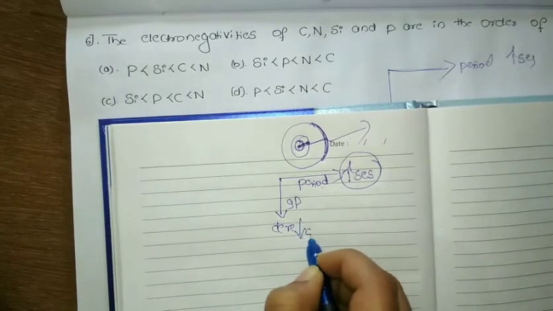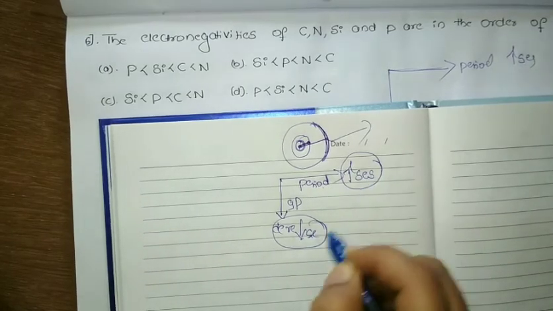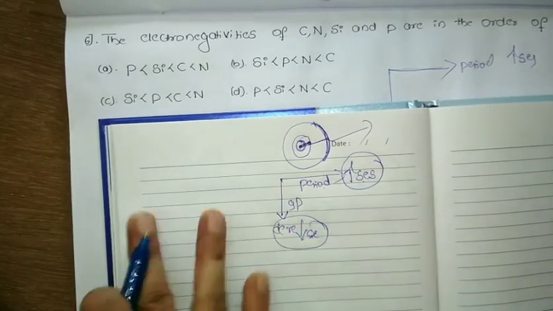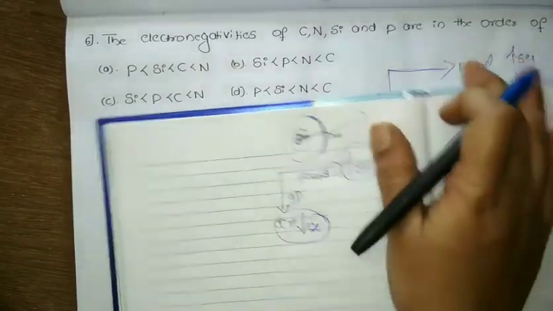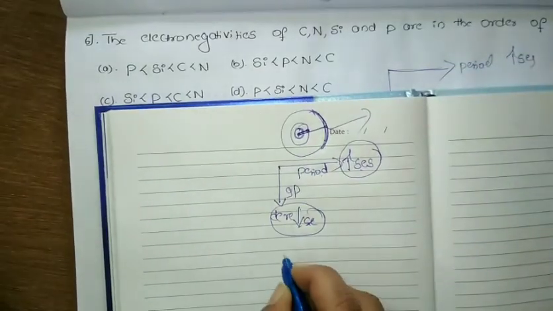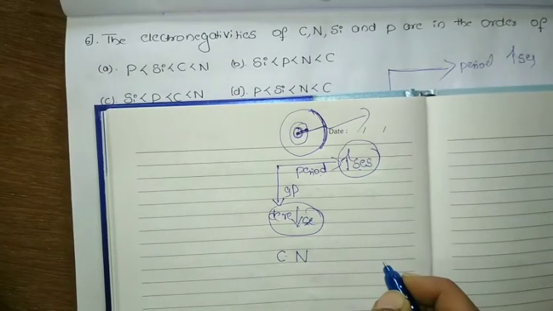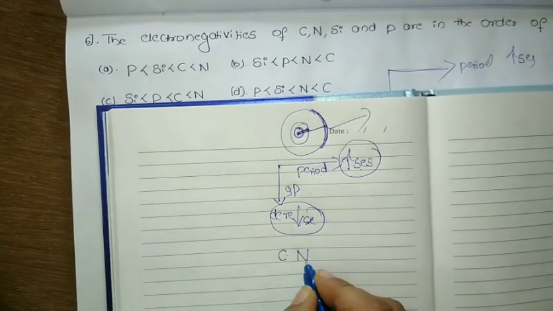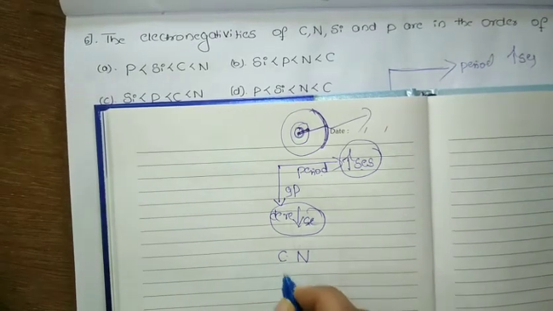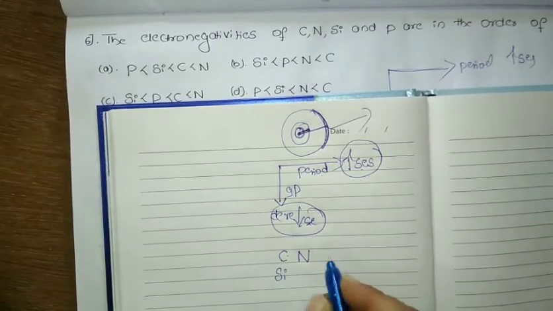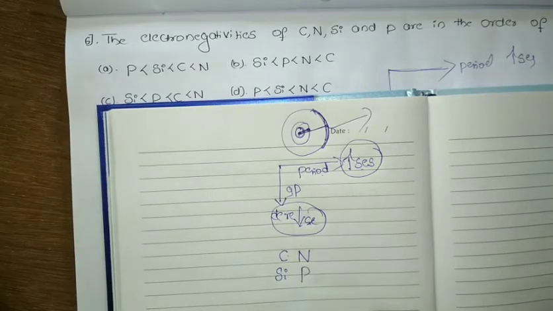These two points are very important. Why? Because they have given carbon, nitrogen, silicon and phosphorus. Carbon is followed by nitrogen according to the arrangement in the periodic table. Silicon comes under the carbon family and phosphorus comes under the nitrogen family.